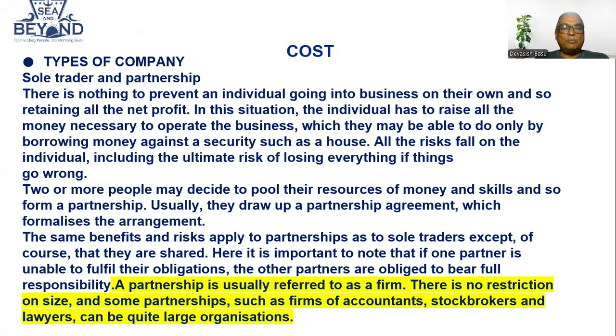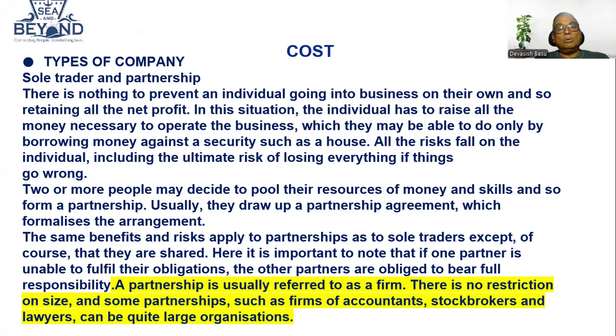Your own money. You can borrow. You can go to the bank. So the individual has to raise all the money necessary to operate the business, which they may be able to do only by borrowing money against a security such as immovable property, like a house. All the risk falls on the individual, including the ultimate risk of losing everything if things go wrong.